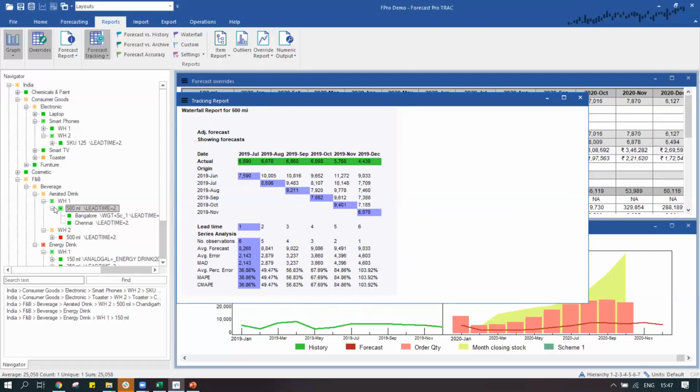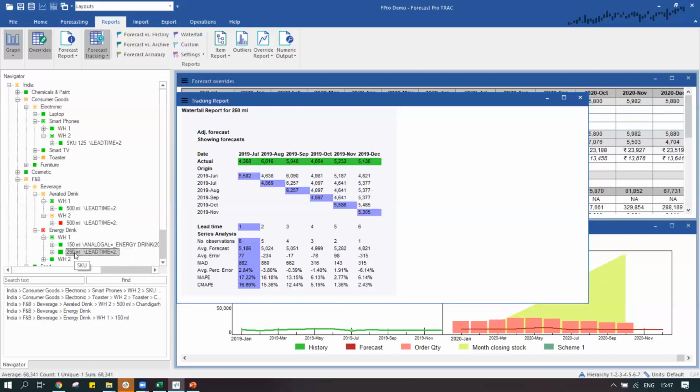And we can review this information at any level that we can see over here. In certain cases, it's going to be high. In certain cases, it's going to be low, and we need to go on correcting those levels where we see a very huge error rate, and we can correct it. And we can leave it as it is for areas where we see a consistent, very good accuracy level.